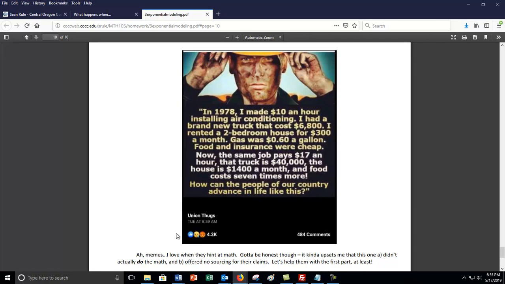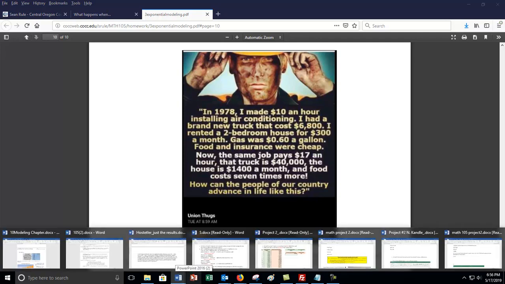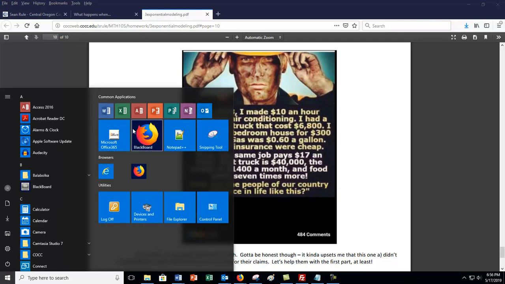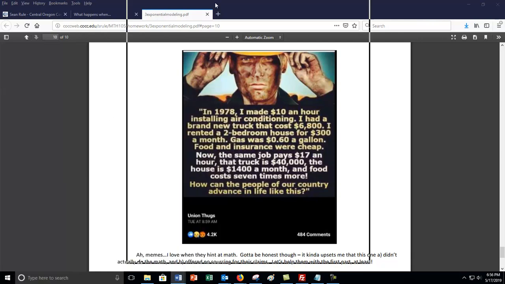Let me open up, what's the best way to do this? Is it Word? Probably. Oh, goodness, I got a lot of documents open right now. Let me just start a new one. That might be easier. Word. Okay, pull it over here.